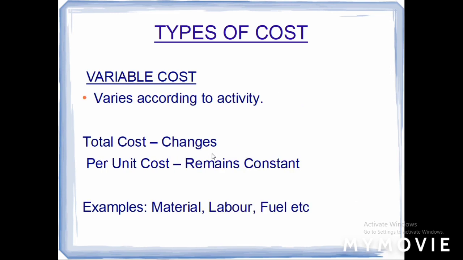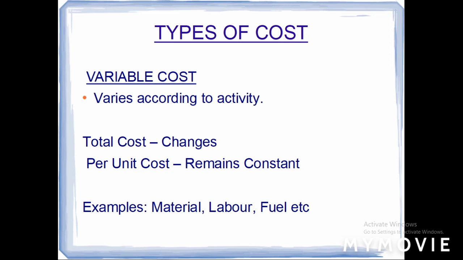The next type is variable cost. It means that the cost will change according to the volume of production. When the volume increases, the cost will also increase, and when the volume decreases, the cost will also decrease. The best examples are direct material, labor, and fuel, and other direct expenses which have been used.